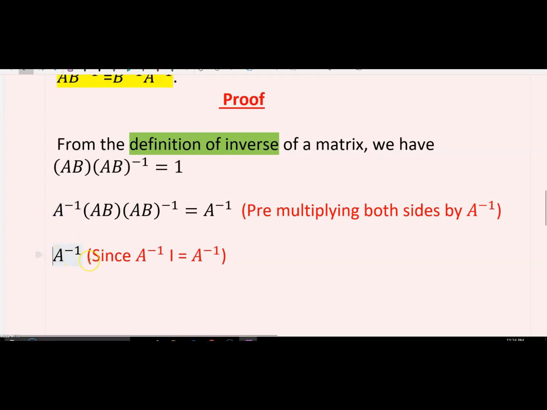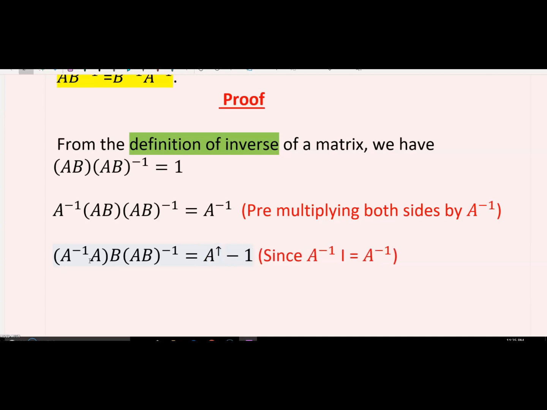So it will be A inverse A, and we can put it in a bracket, and after that there will be B, and then (AB) inverse remains as it is, equal to, and the right hand side will remain as it is. All right, now you can see that we have applied the associative property here. That is, A inverse AB, we can write as (A inverse A) and B, this one.